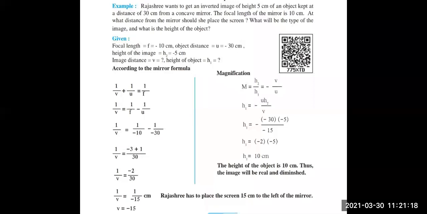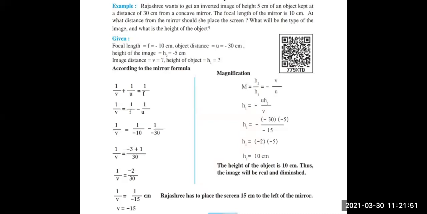At the distance of 30 centimeter from the concave mirror, so 30 centimeter is small u, the distance of the object from the mirror. Again as it is a concave mirror, it is minus 30 centimeter. Then in the second statement, the focal length of the mirror is 10 centimeter. Focal length is f, f equals minus 10 centimeter as it is a concave mirror.